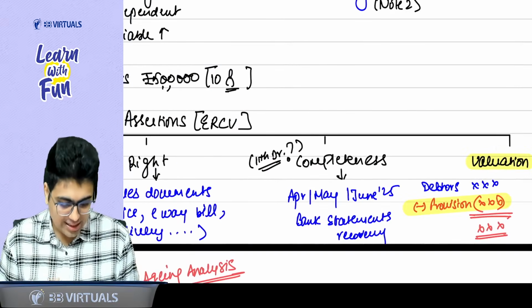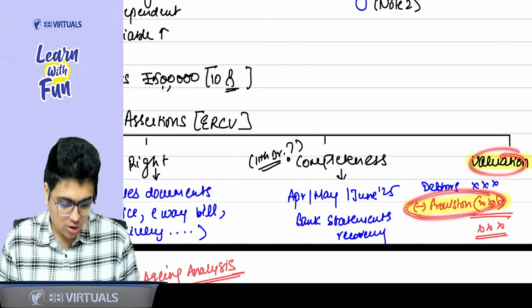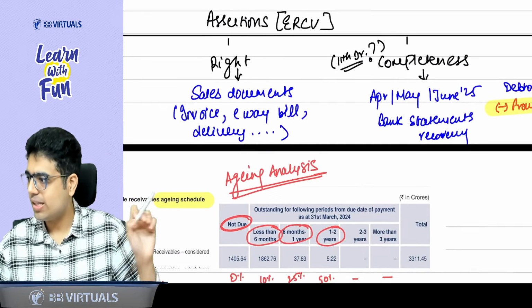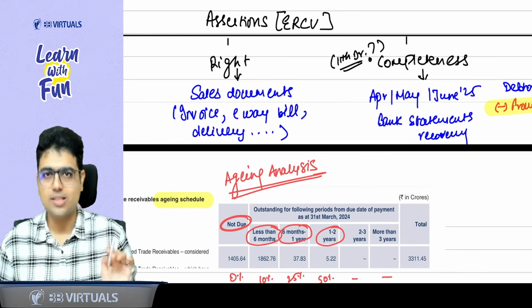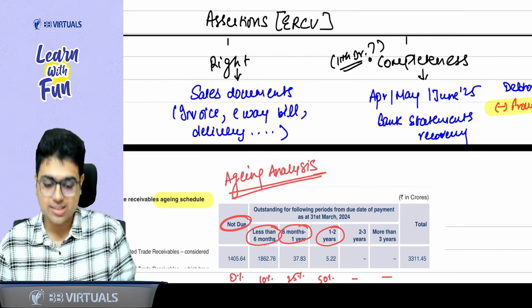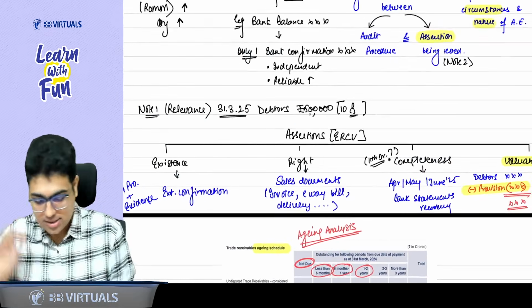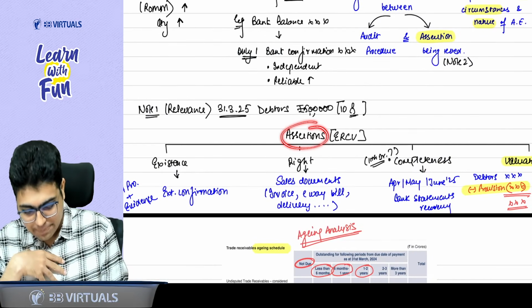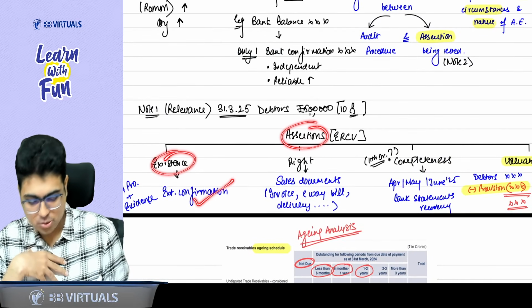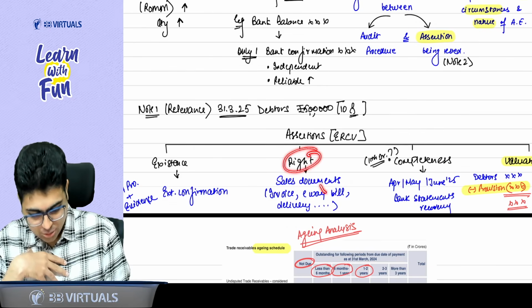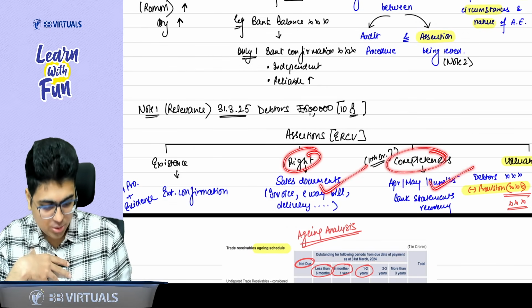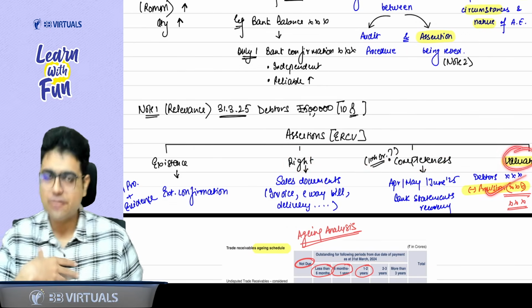Now, sir, to check the valuation, you are doing the testing of the provisions. You are doing the aging analysis procedure. You are getting the point or not? Yes, sir. So what have we learned right now? Sir, we have learned that depending on the assertion, we do the procedure. For right, we do a different procedure. For completeness, we do a different procedure. And for valuation, we do a different procedure.